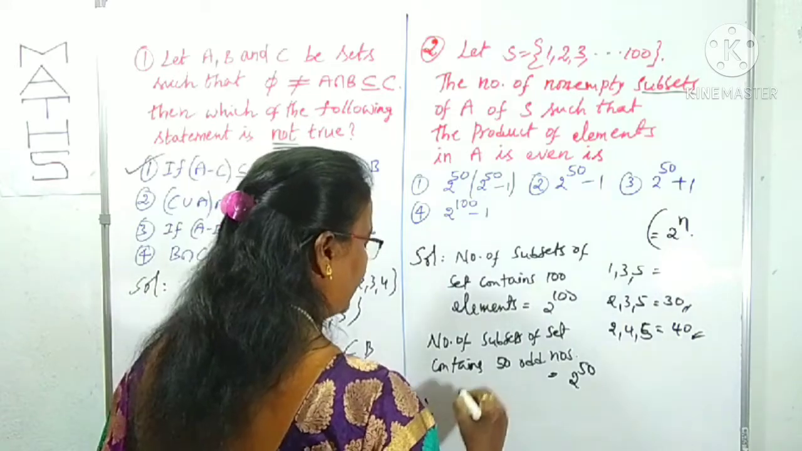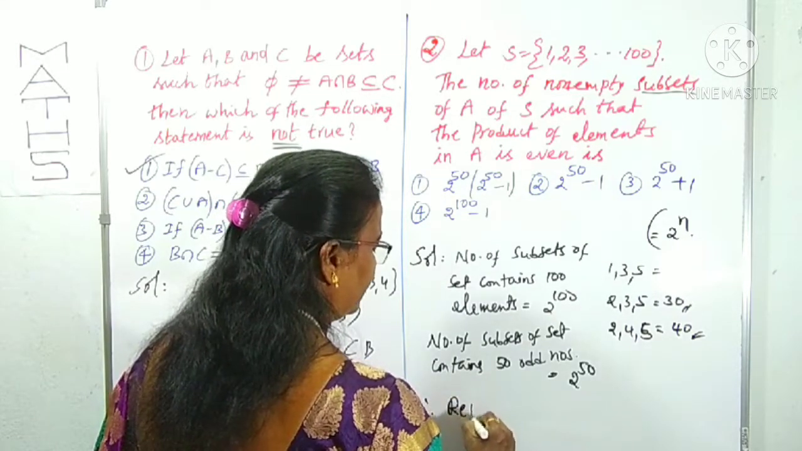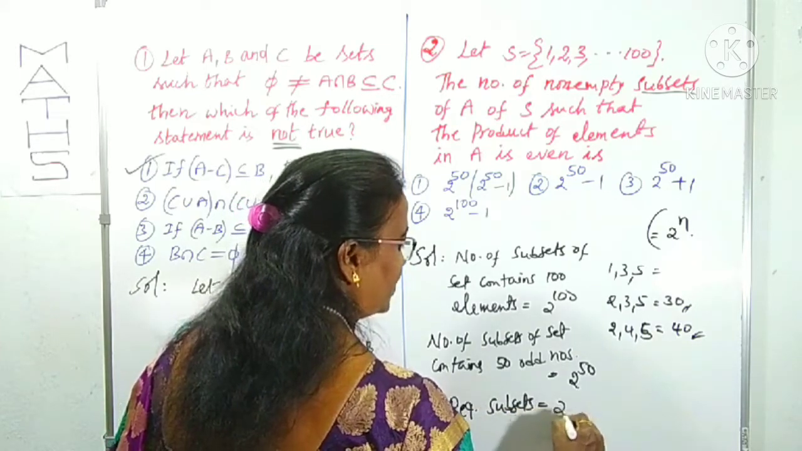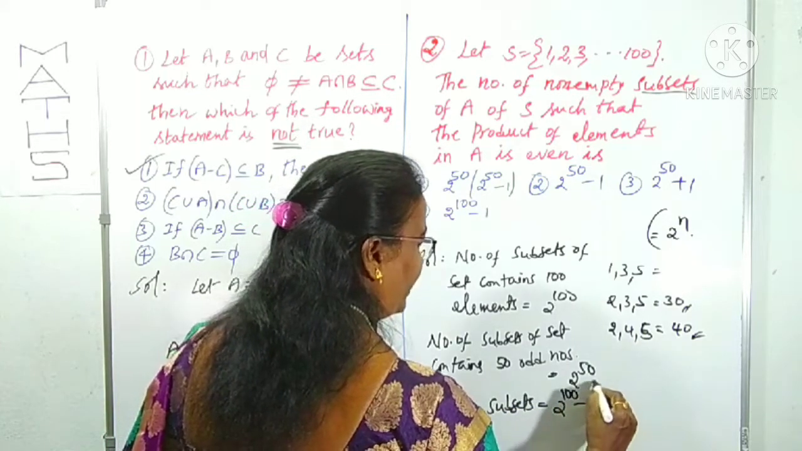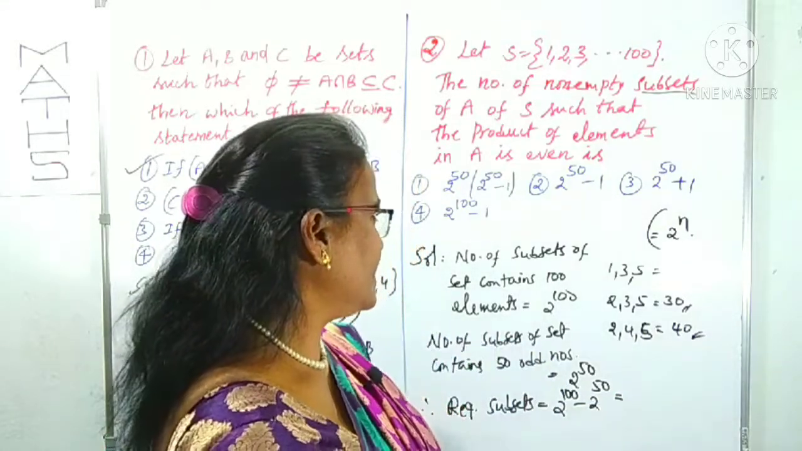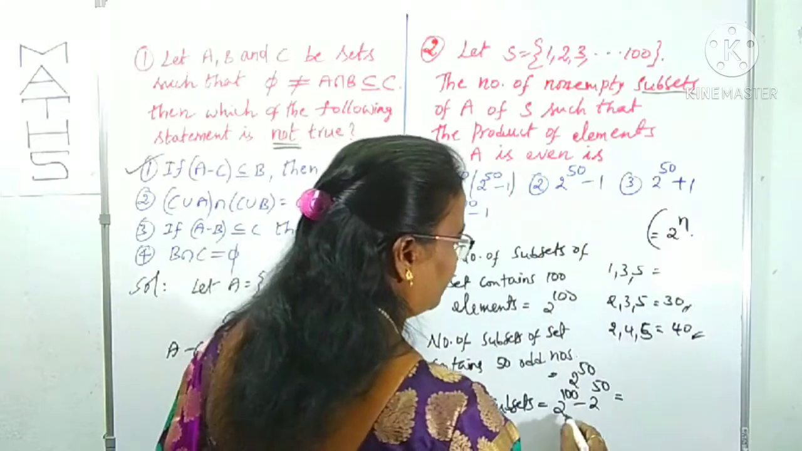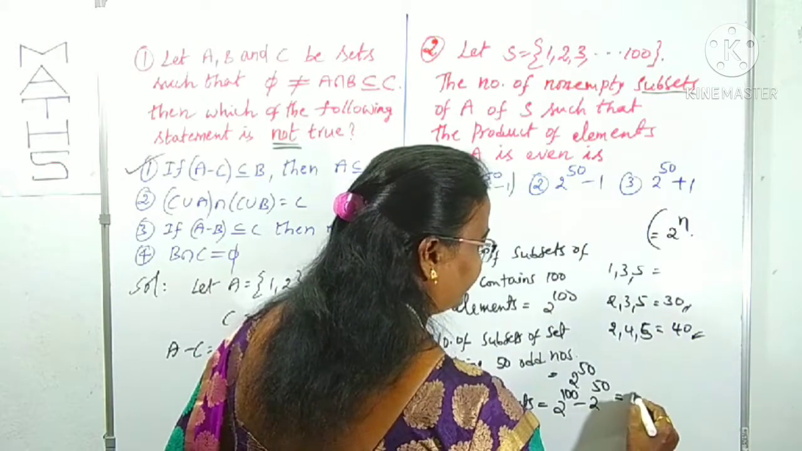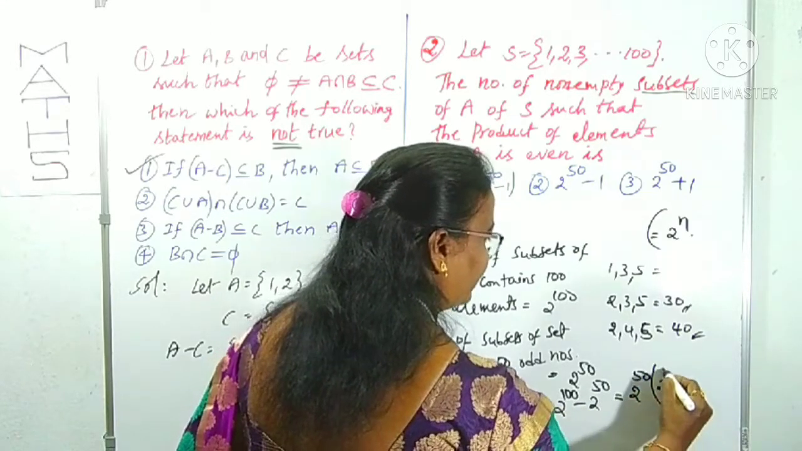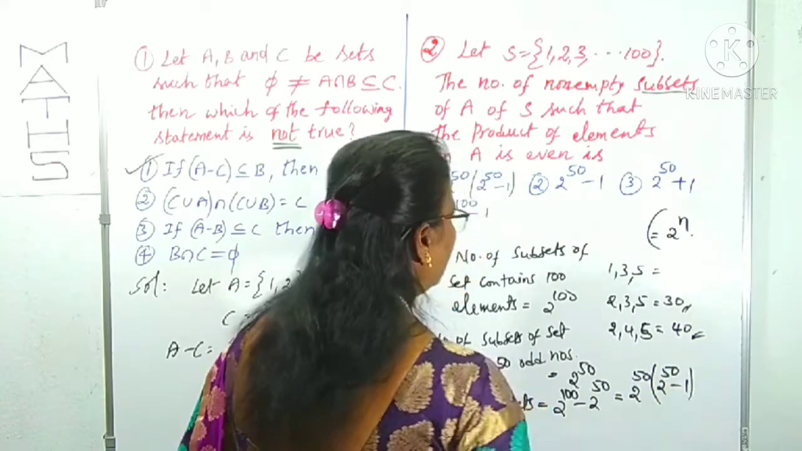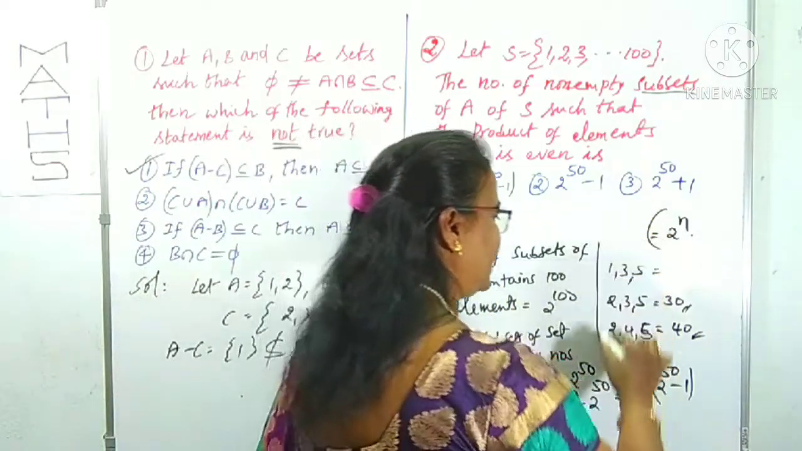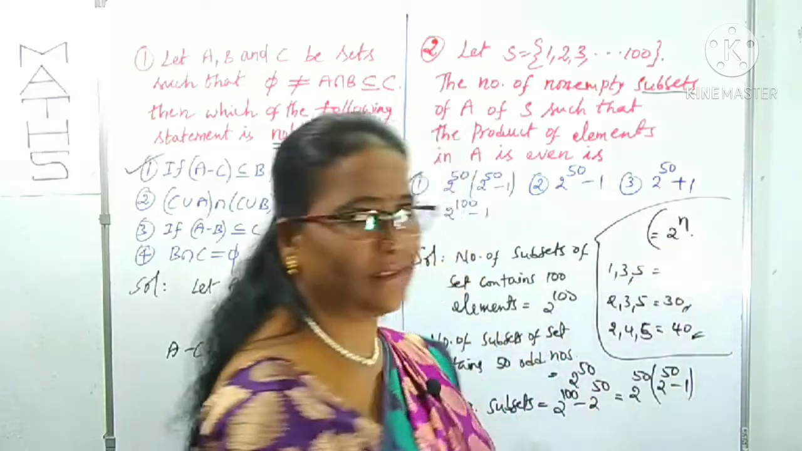That is all I am doing. The required number of subsets is 2 power 100 minus 2 power 50. Is there any option directly? No. But in 2 power 100 and 2 power 50, 2 power 50 is common. What is left over here? 2 power 50 minus 1. Is that clear? It is the first option. This is only rough work for your understanding.